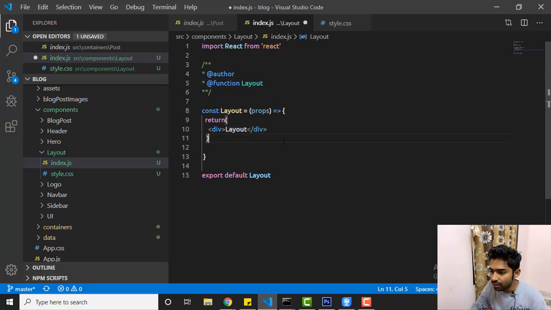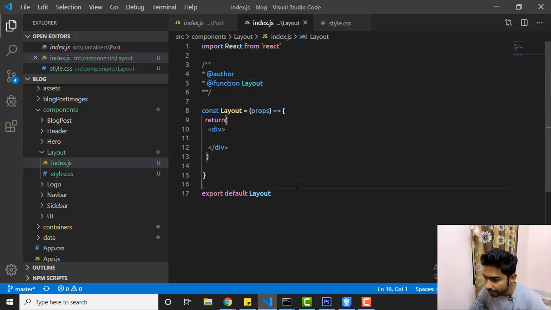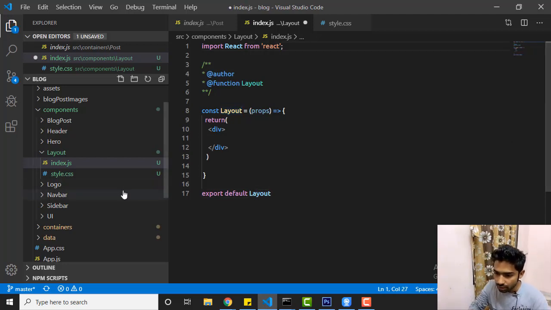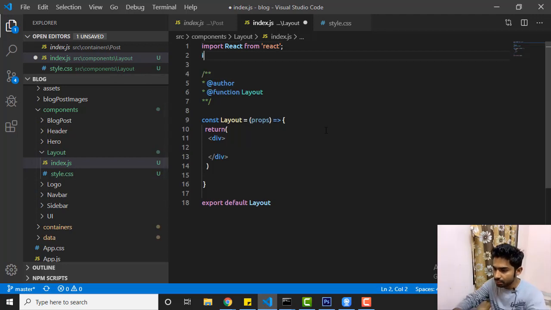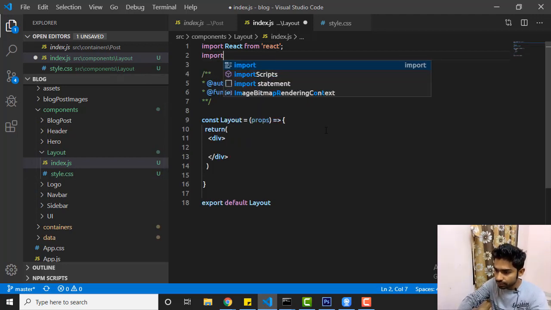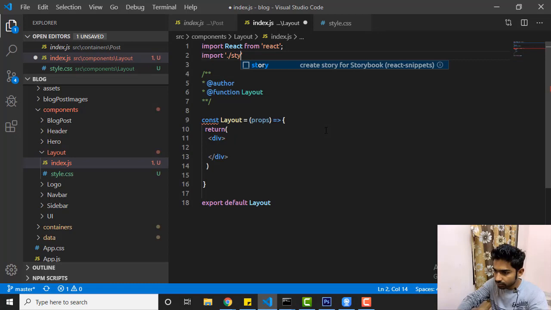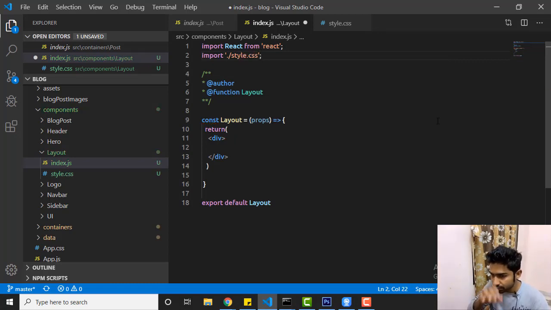So this is what we have, layout, right? Let's remove this and save it. So we have the layout here, and we have also created a style.css. Let me import that. Let's save it. Okay, it's saved. And so this is the layout, right? The repeating thing, if you see, is the sidebar. So let me import the sidebar here also.